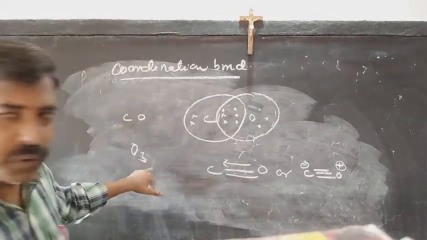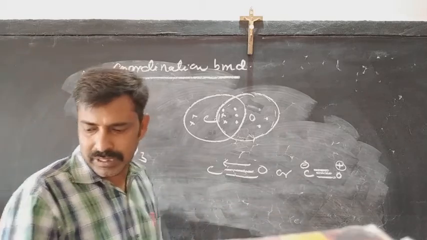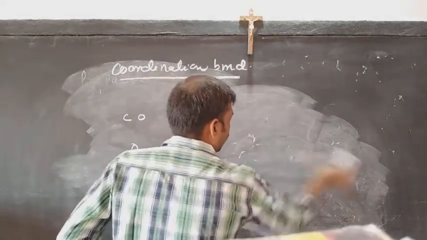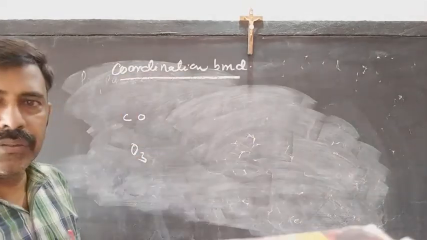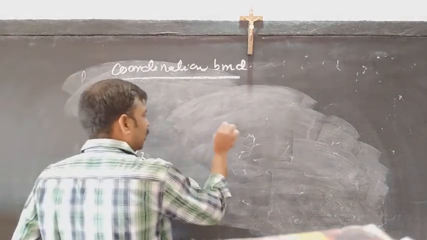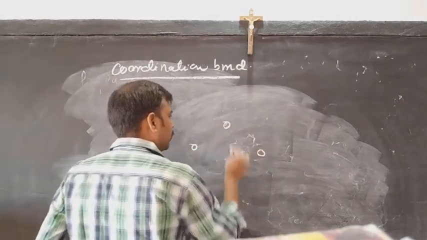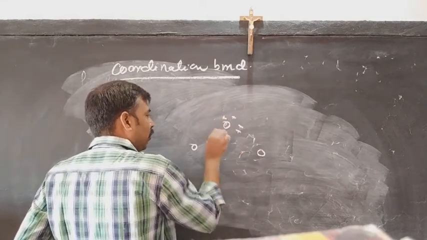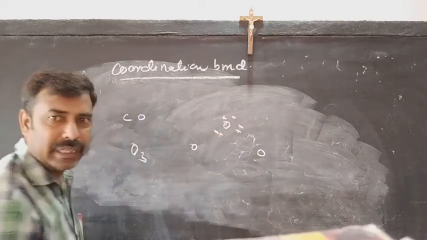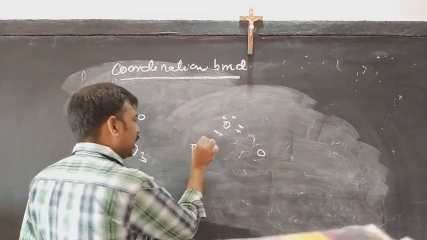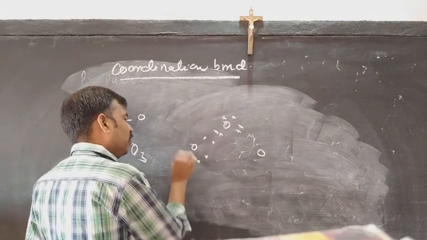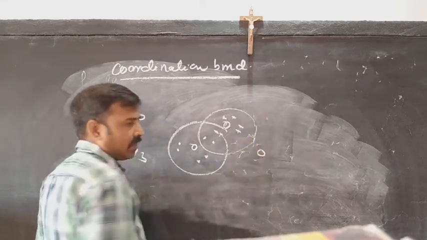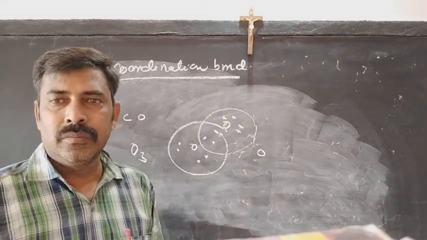We are also seeing the ozone. When you look at ozone, each oxygen has 6 electrons in its valence shell. These are the 3 oxygens. The middle one has 6 electrons in its valence shell. Same in this case, 6 electrons, and they are completing their octet. This is the condition of the O2.